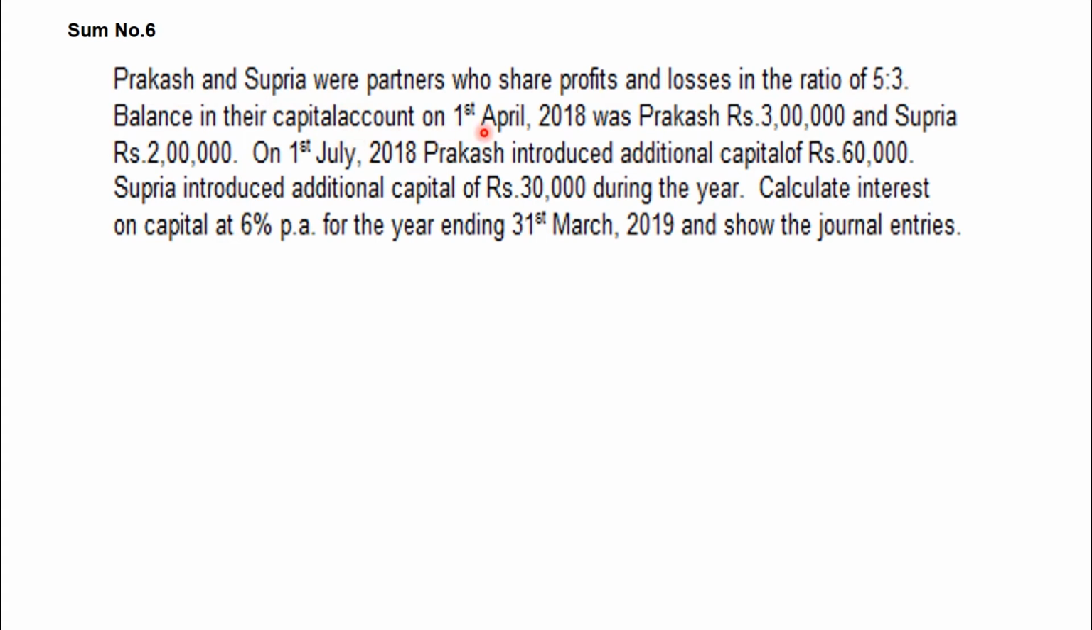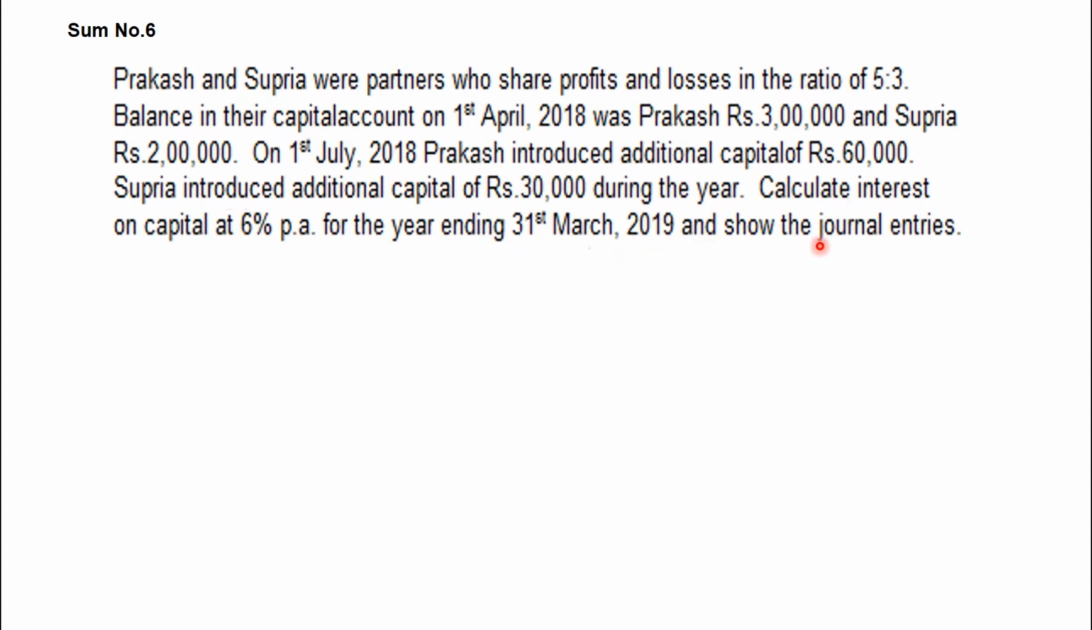Balance in their capital accounts, that is opening balance, is 3 lakhs for Prakash and 2 lakhs for Supriya. And on 1st July, Prakash introduced additional capital of 60,000 and Supriya introduced additional capital of 30,000 during the year. Here for Supriya, they have not given the date for additional capital introduction. This you please note down. Calculate interest on capital at 6% for the year ending 31st March and show the journal entries.